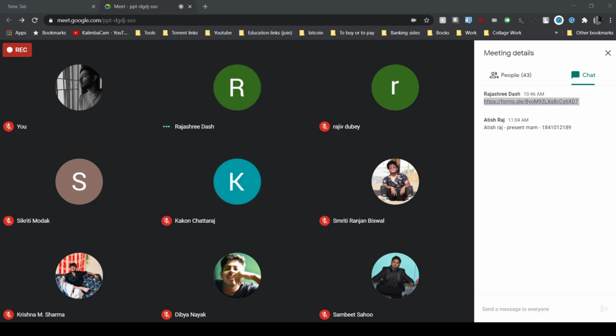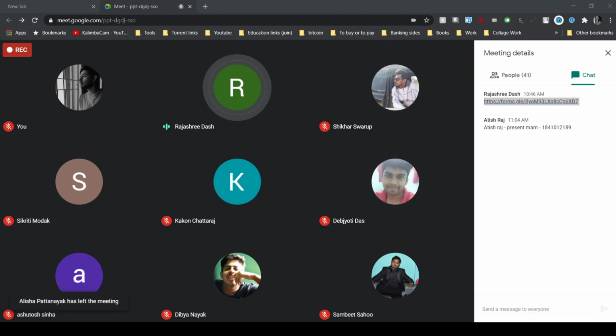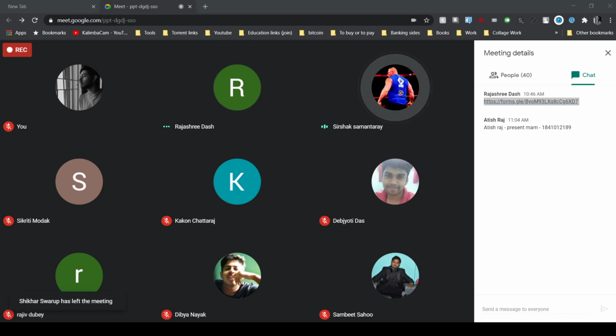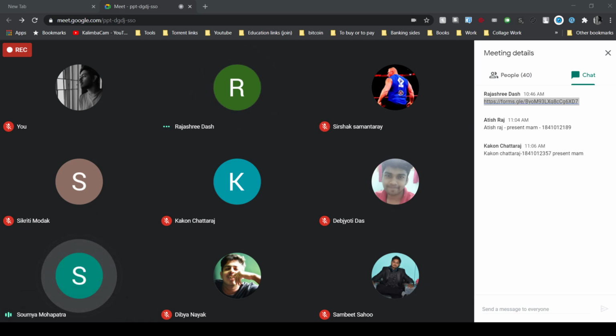Asutosh Sinha, Present, ma'am. Debajyoti Das, Present, ma'am. Shikhar Swarup, Present, ma'am. Ananya Lenka, Present, ma'am.